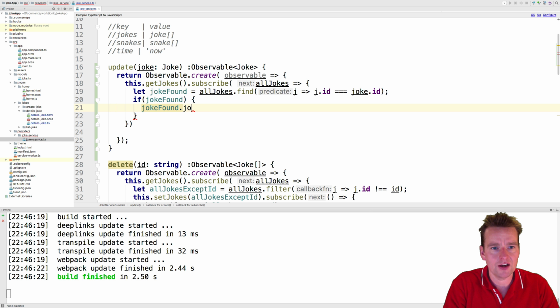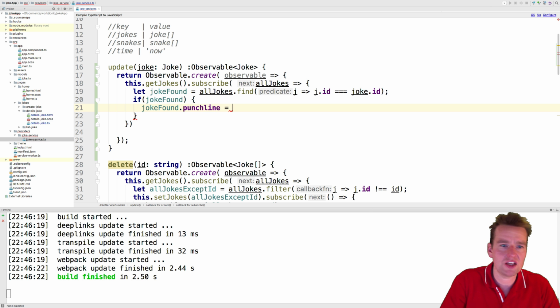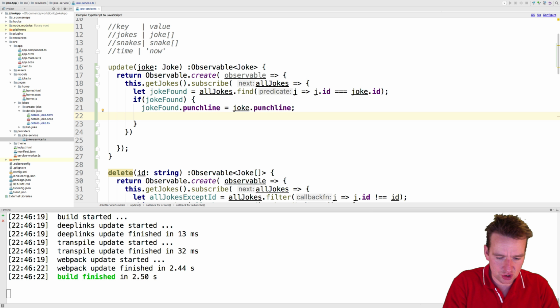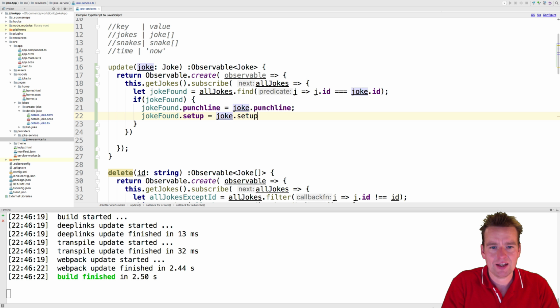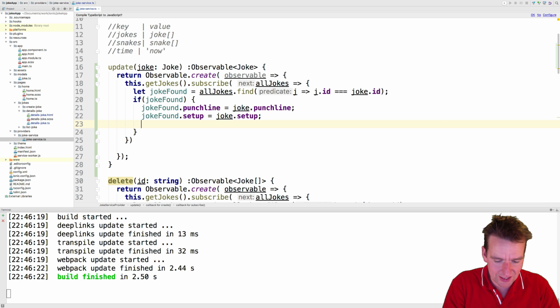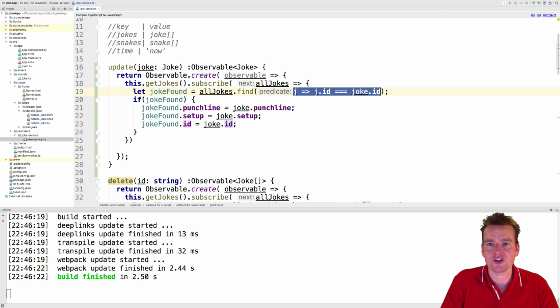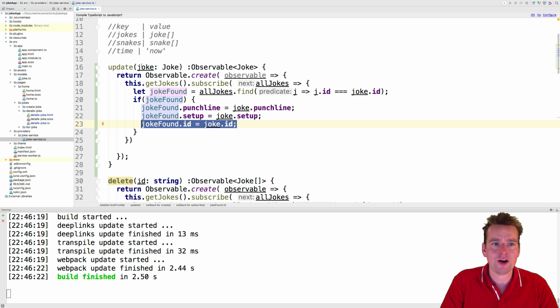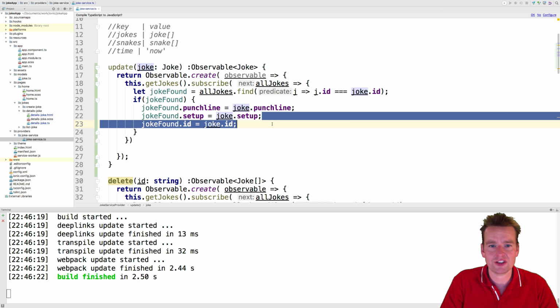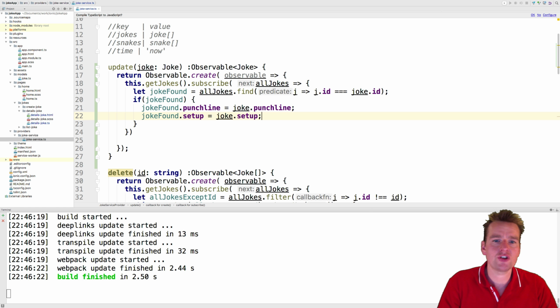So let's just say joke.punchline right here. That should be equal to the joke we're sending in's punchline. There we go. And then the joke found's setup right here should be equal to the joke from the outside's setup. There we go. Do we need to convert the ID as well? Well, of course we shouldn't have to, because that's already set. So this line right here, I'll just remove it again, because it's not necessary. I already used the ID to find the very specific joke. So there's no reason to set the ID of the joke found, because that is the same as the one we're getting from the outside. So let's just remove that. There we go. So now we have the joke and we've actually updated it.